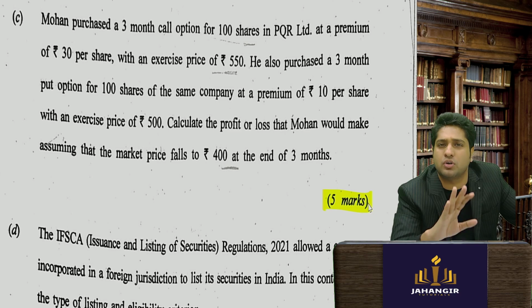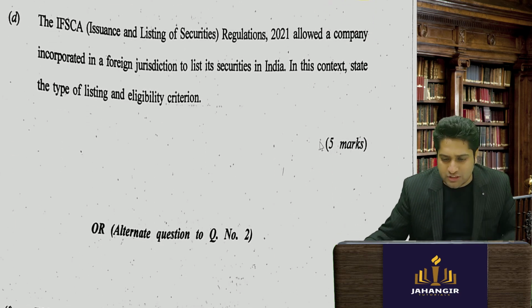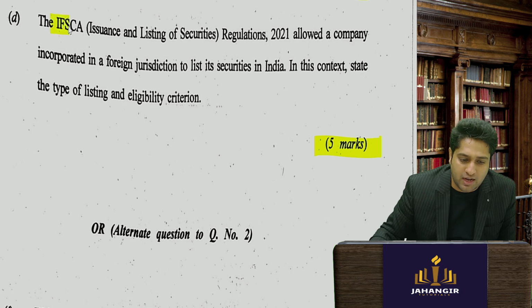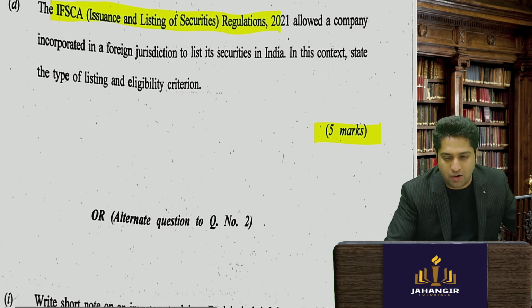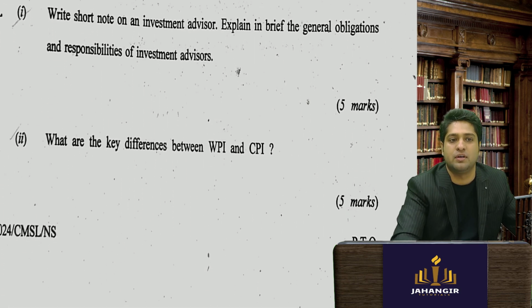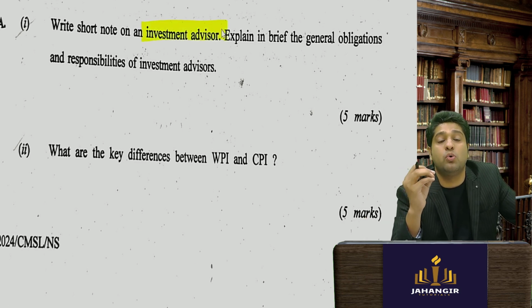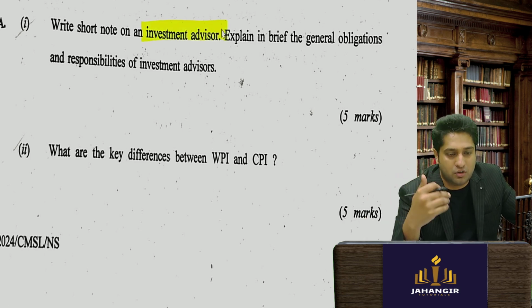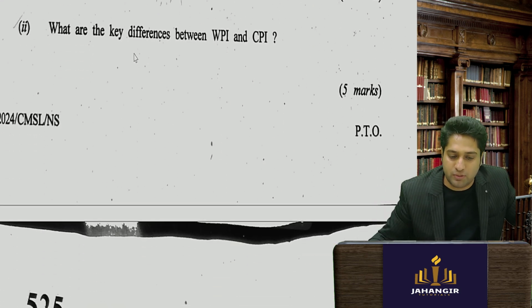So a student could score well. Now this was a direct question about the IFSC, which has been done: allowed company incorporated, types of listing and eligibility criteria. So even that is covered. It's a full chapter. Then they had asked about your SEBI intermediaries, who are investment advisors. Very simple, they give advice related to investments. They have to be registered beforehand.